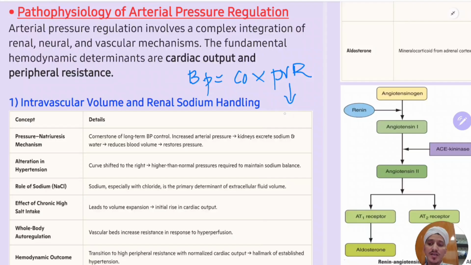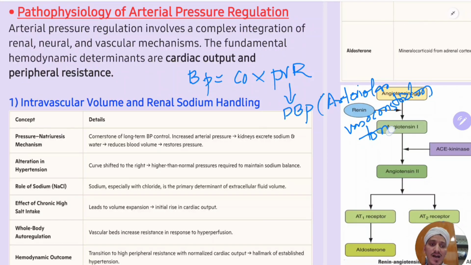It is nothing but the DBP, diastolic blood pressure, nothing but arteriolar vasoconstriction tone, arteriolar tone. Okay, so indirectly PVR is nothing but the tone in the arterioles.